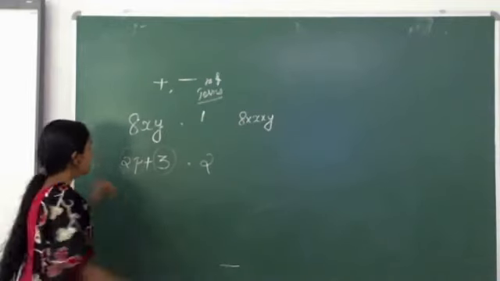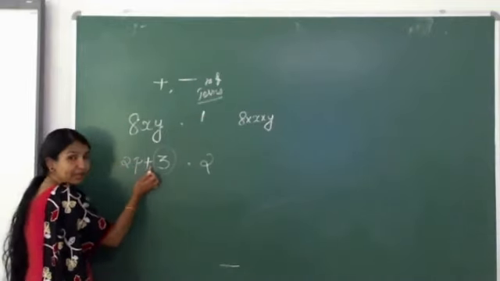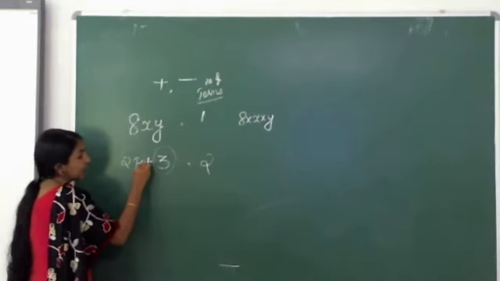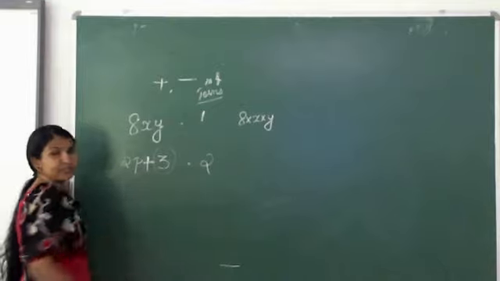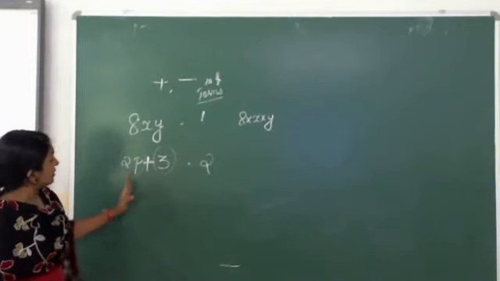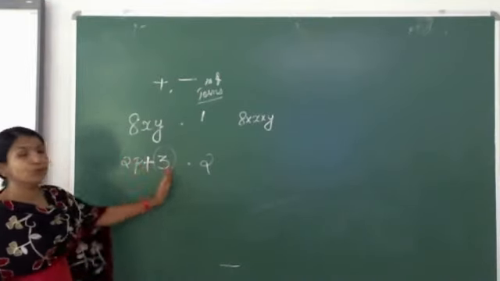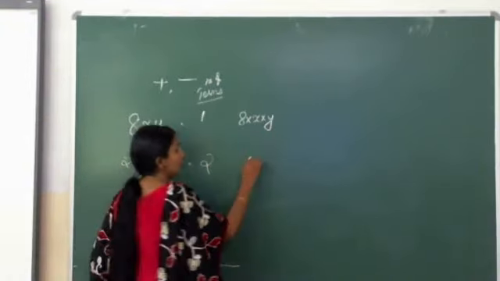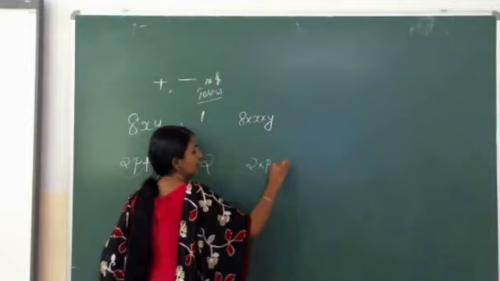How did it become 2? It is separated by plus or minus. Then we can say that they are different terms. Here it is separated by this addition sign. So here we can see that there are 2 terms. This is 2p. Another way we can write 2p is 2 into p, plus 3.